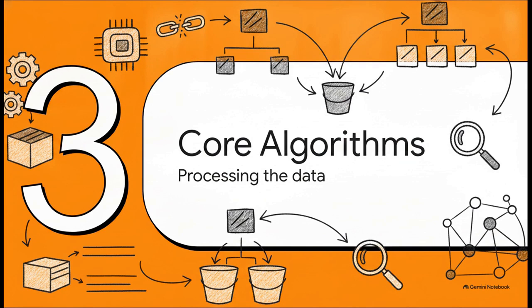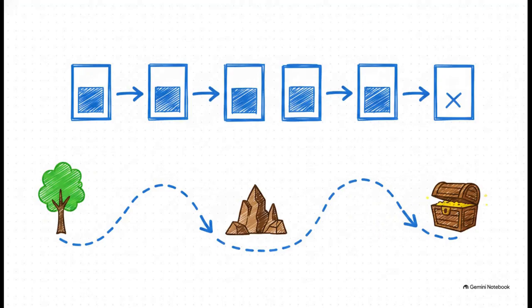We're moving beyond just storing data in boxes and lines and actually figuring out how to process, find, and sort it. For dynamic data, we need flexible structures like linked lists. Unlike fixed arrays, a linked list is essentially a treasure hunt. One node holds some data, and a pointer, like a clue, points directly to the location of the next node. You just follow the clues sequentially to find your data.